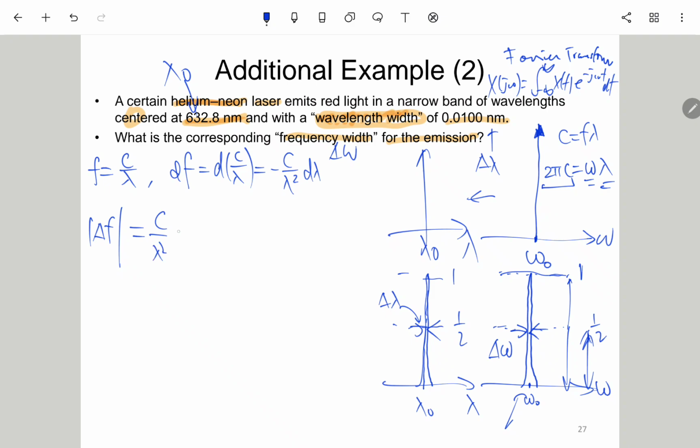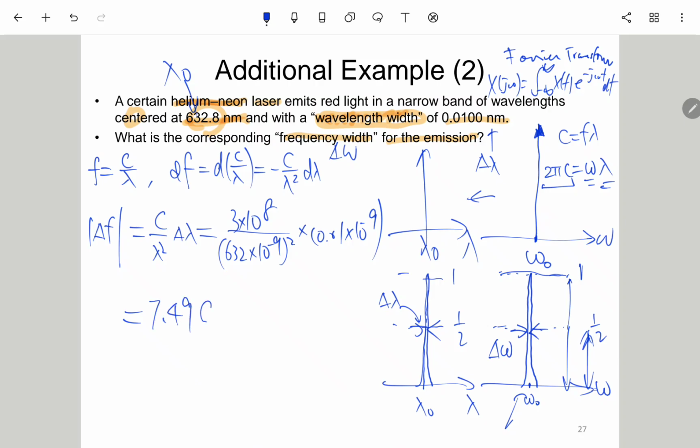Okay, so we will say the delta f will be c over lambda squared times delta lambda, we just take the absolute value and ignore the negative sign. So which will be 3 times 10 to the 8th power, and then this lambda is 632 times 10 to the negative 9, and then squared. And then times delta lambda, this is 0.01 times 10 to negative 9. Okay, so this is the wavelength width converted, and we have this one to be 7.49 gigahertz. Okay, gigahertz is 10 to the 9th power. So this is the delta frequency width.